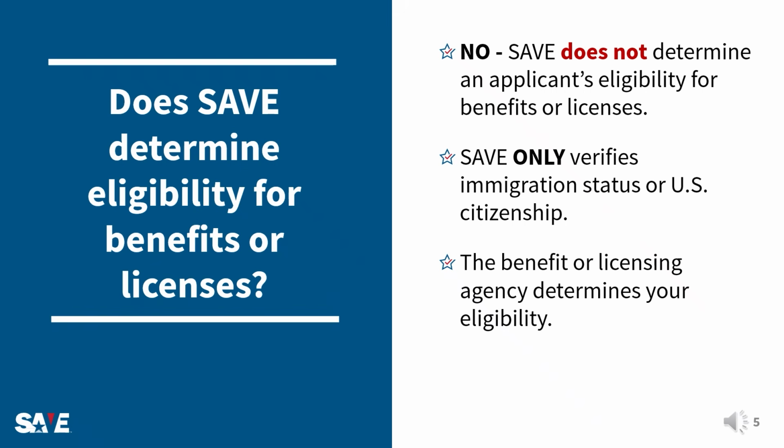SAVE does not determine whether you're eligible for a benefit or license. SAVE simply uses the information entered by a user agency, such as your name, date of birth, and a document number, to verify your immigration status or U.S. citizenship by querying against federal records available to SAVE. Agencies then use the information from SAVE as part of determining eligibility for the benefits they administer.